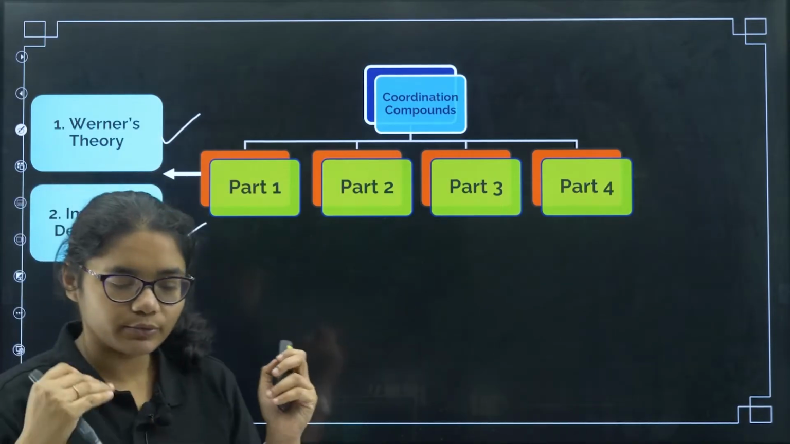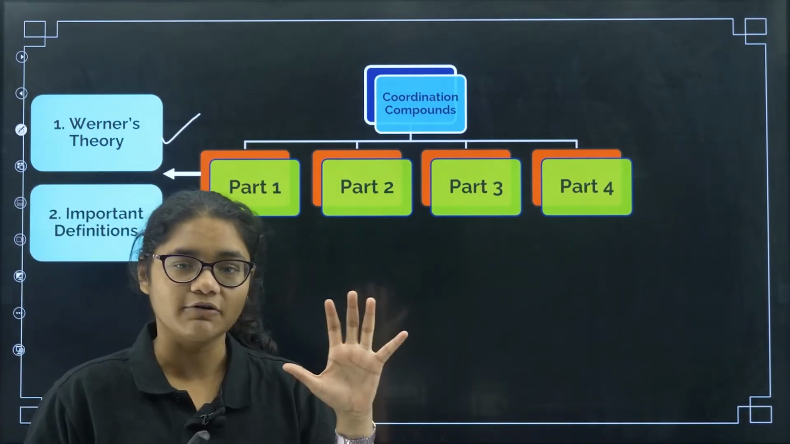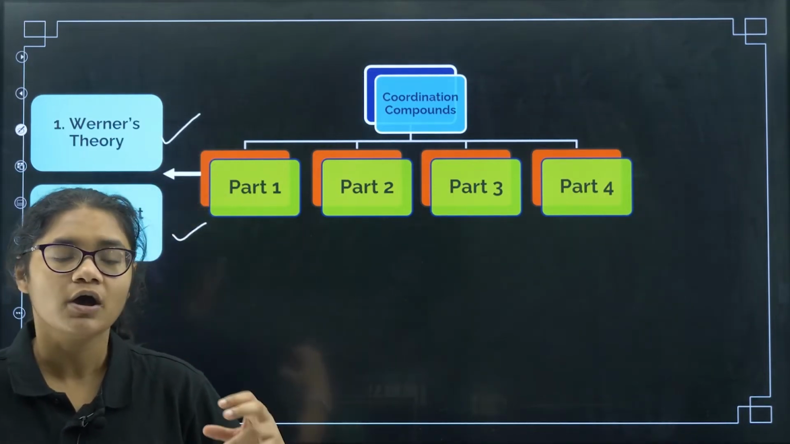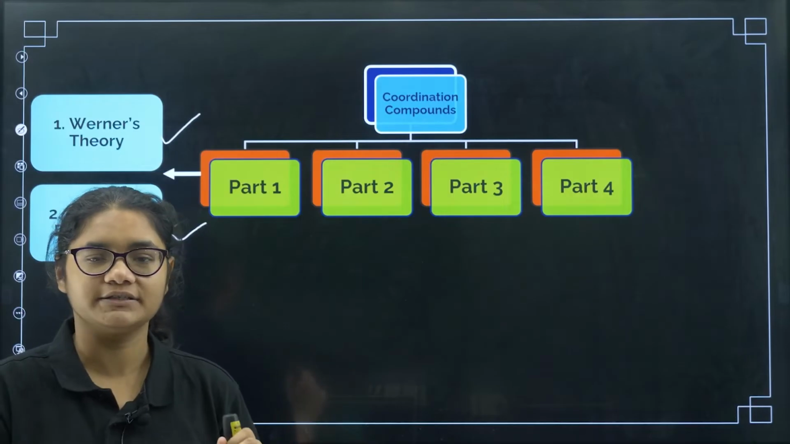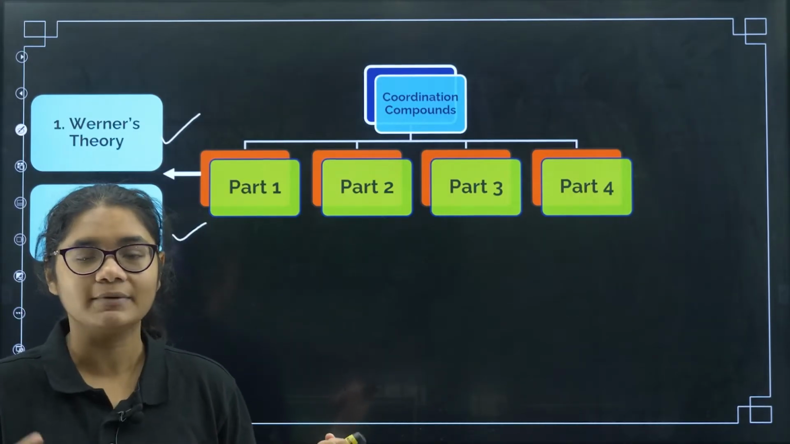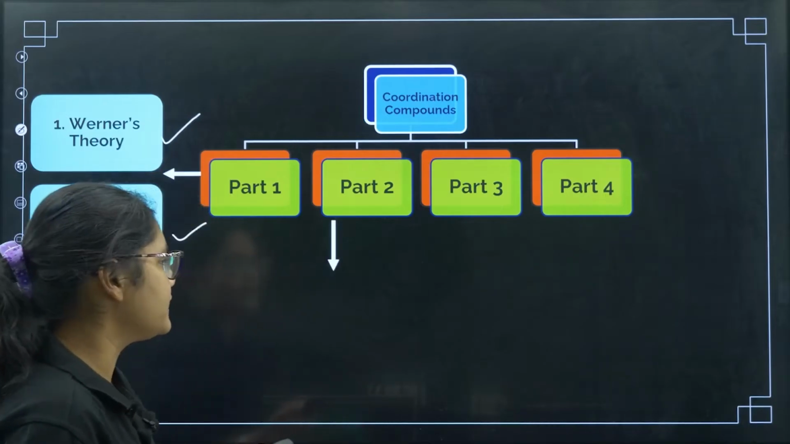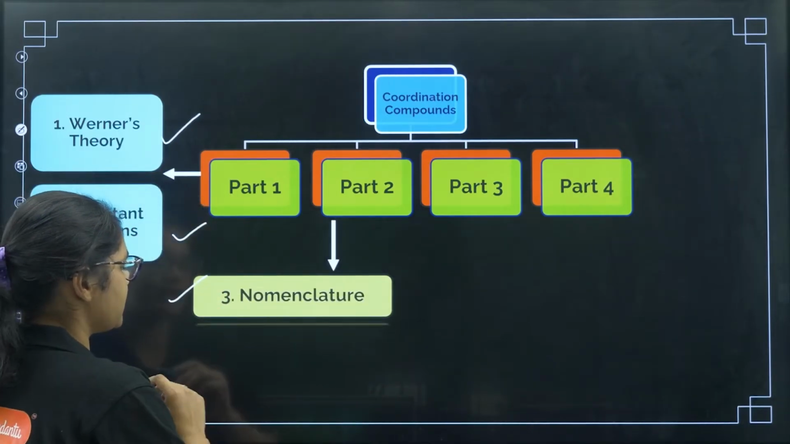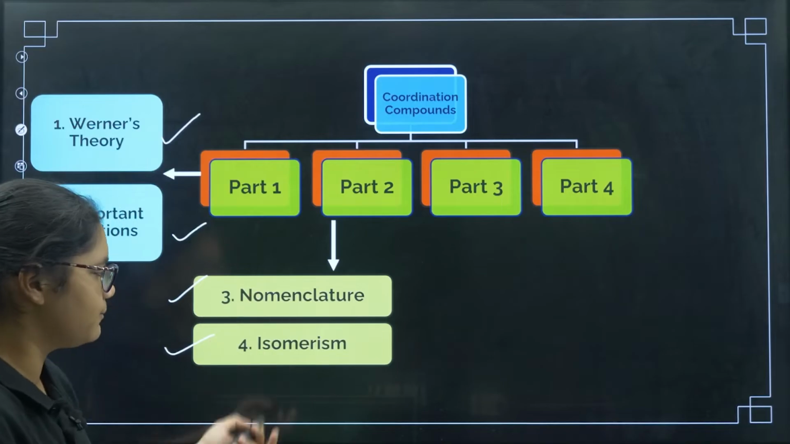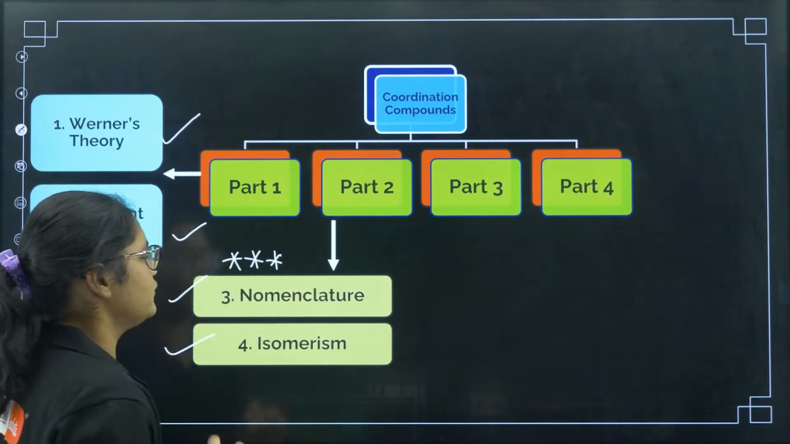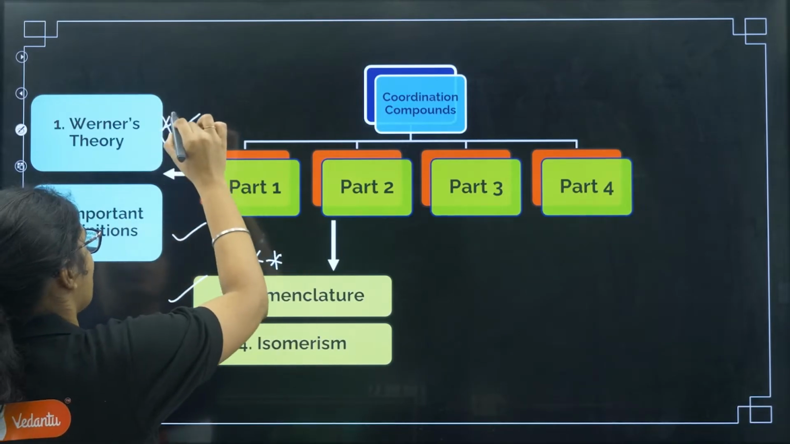We are doing this chapter from the perspective of KCET. How can you crack the KCET exam? We will not be focusing more on writing definitions and all. I will explain every concept and we will apply this concept in every question. Next, in part 2 it is nomenclature and isomerism. Nomenclature is the most important topic, a very important topic. Werner's theory is also a very important topic.